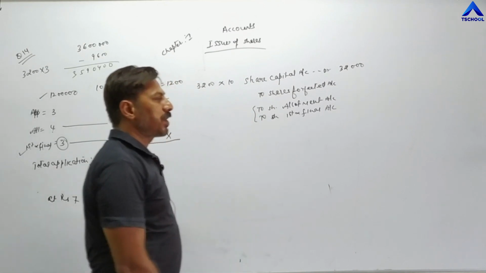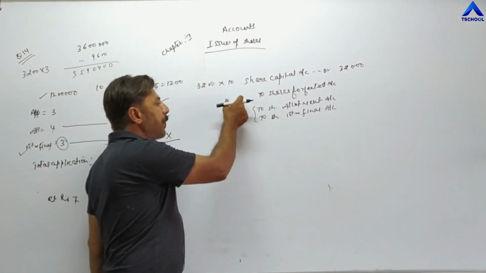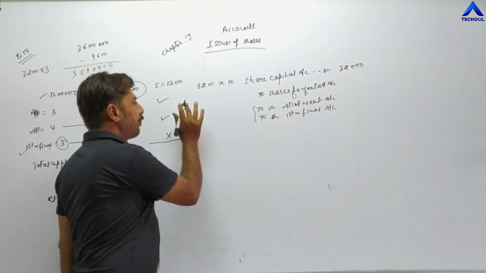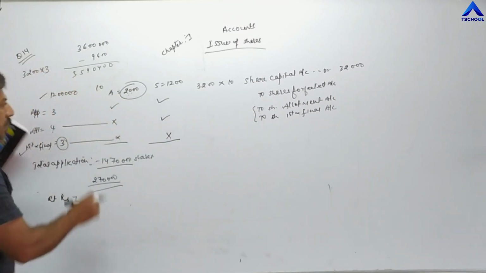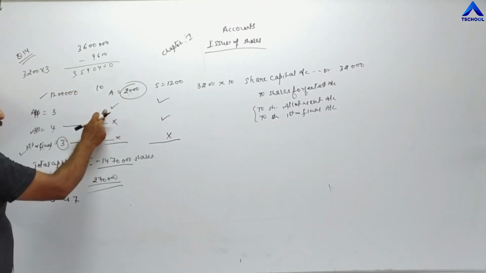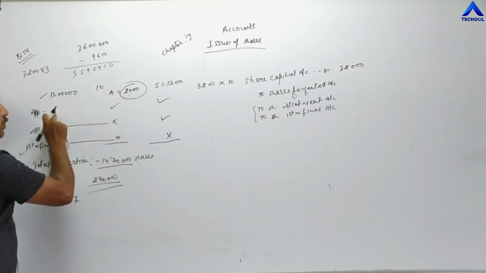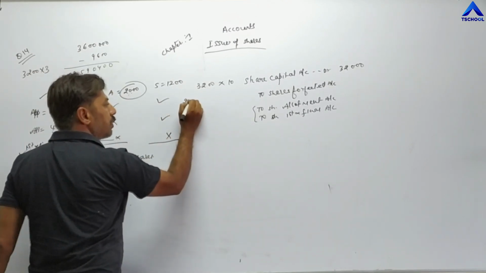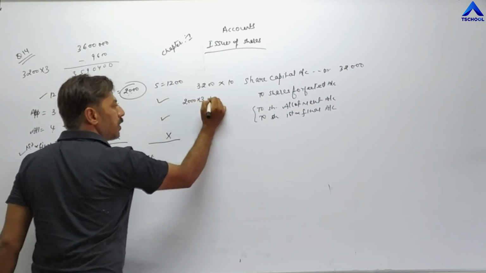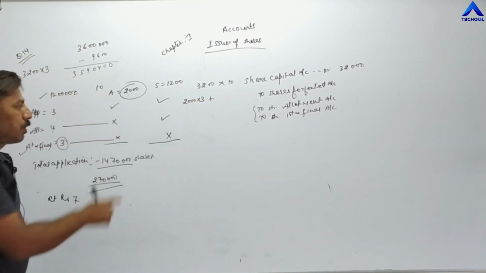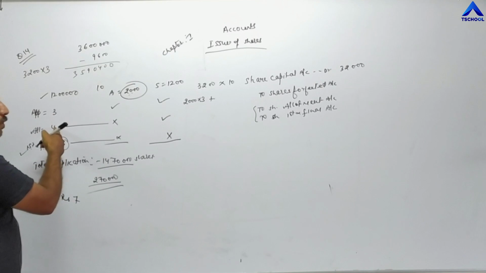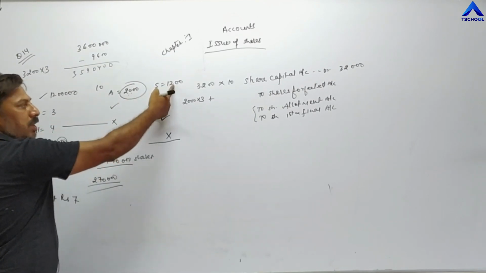Now to shares forfeited account. Here we have to show the paid up value. Paid up value means how much A has paid: only one installment, the application money, so 2,000 into 3. He has paid 2,000 into 3. Plus Sunny has paid 2 installments, meaning 3 plus 4, which is 7. So 1,200 into 7.